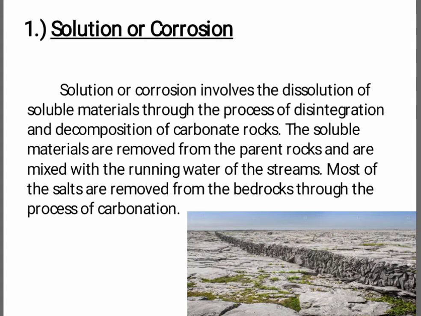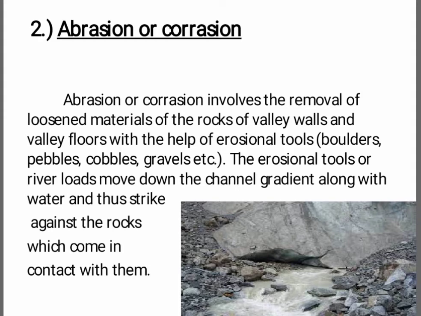The next is abrasion or corrasion. Abrasion involves the removal of loosened materials of the rocks or of valley walls and valley floors with the help of erosional tools, for example boulders, pebbles, cobbles, gravels, etc. The erosional tools or river load move down the channel gradient along with water and thus strike against the rock which comes in contact with them.